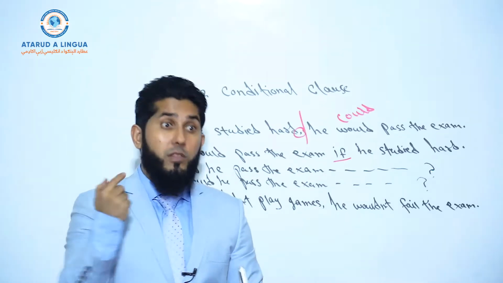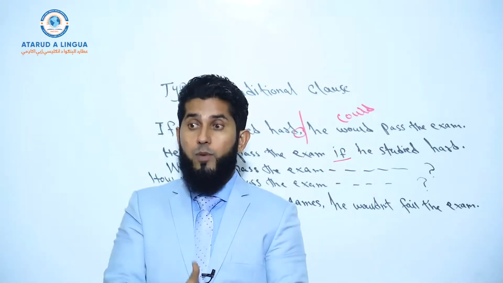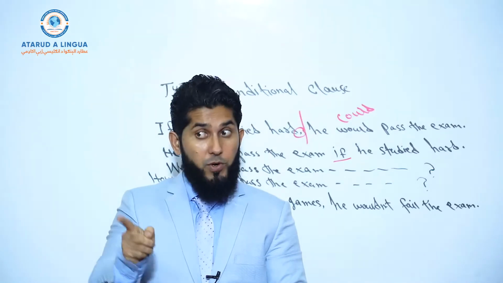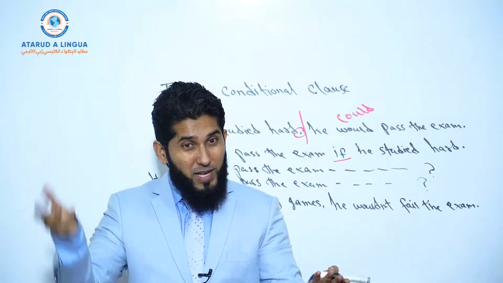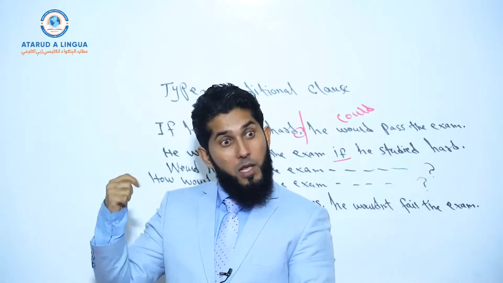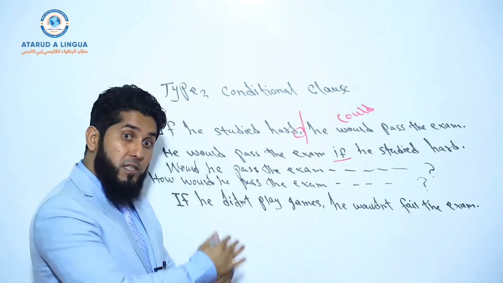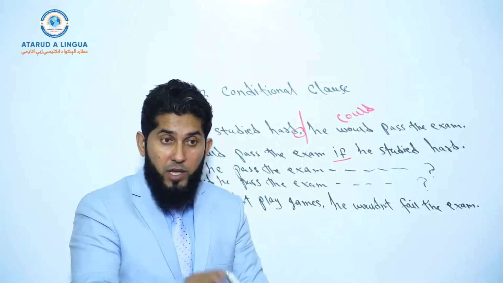Understood? So in this specific case, we use simple past tense for a present purpose. Don't forget, this is very important. You use simple past tense to talk about an action that started and finished at a specific time in the past. But in this case, you use simple past tense to talk about something that is not true, that cannot be real at present time.